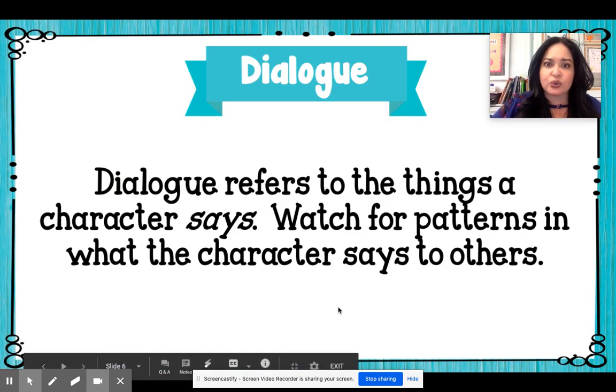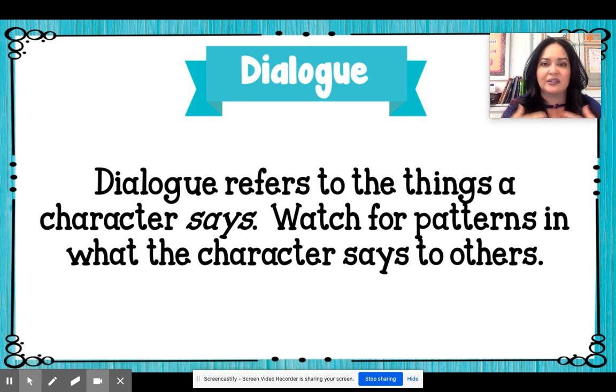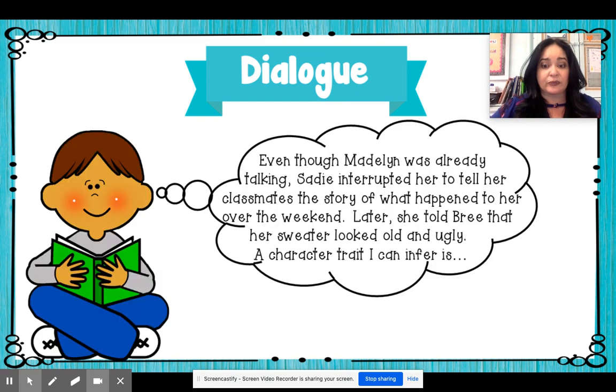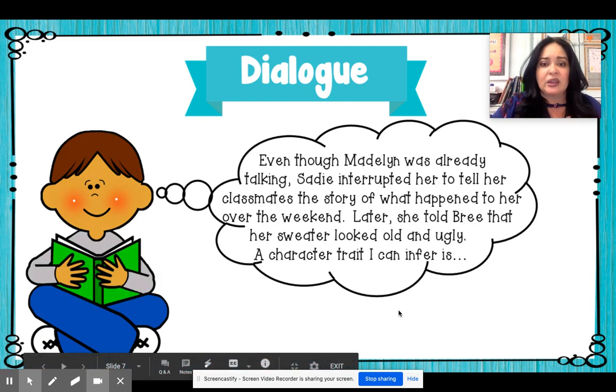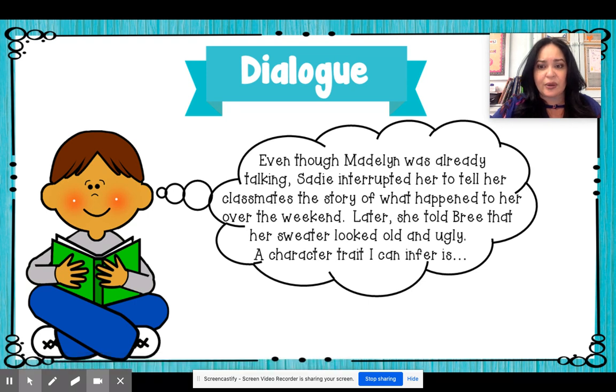Another way to identify a character trait is by looking at the dialogue. Dialogue is what the characters say. So you need to watch for patterns in what the character says to other people. So for example, even though Madeline was already talking, Sadie interrupted her to tell her classmates the story of what happened to her over the weekend. Later, she told Bree that her sweater looked old and ugly.